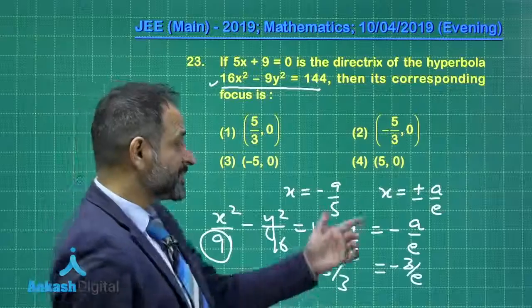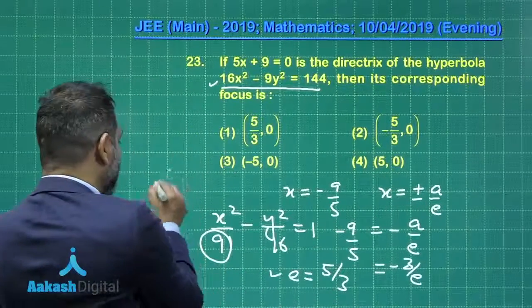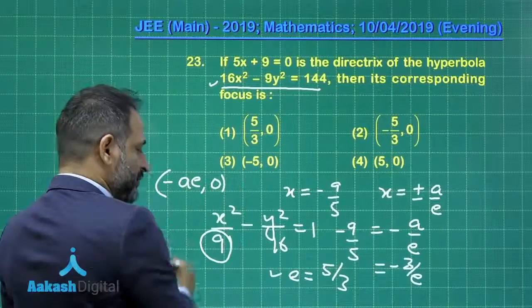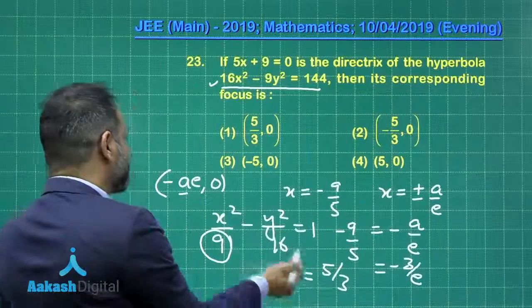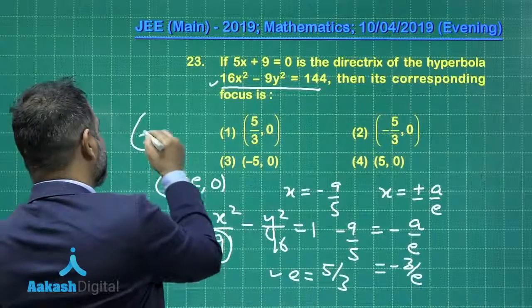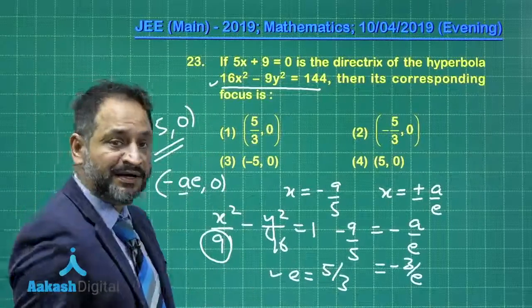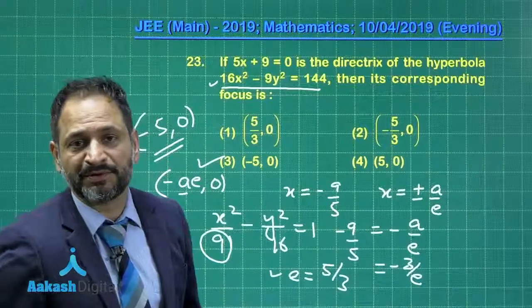Now the corresponding focus to this directrix, we know, is minus ae comma 0. So a is here 3 and e is 5 by 3. So the value is minus 5 comma 0. So the correct option here again is the third one. Let's move to the next problem.